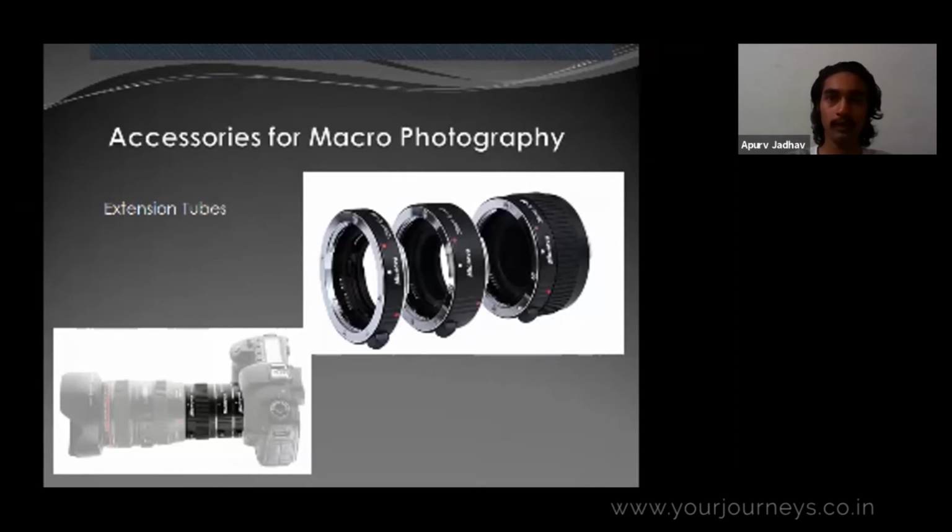There is no loss of details or quality of the image, because no glass element is introduced between the camera and the lens. But you need to use high quality extension tubes, because otherwise they might rupture your body where the lens connects to the body.